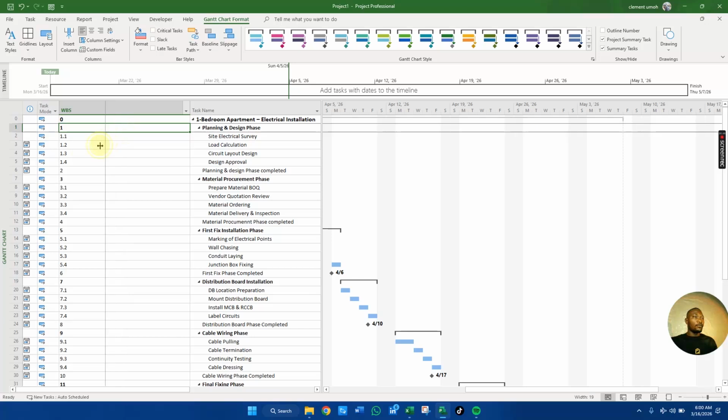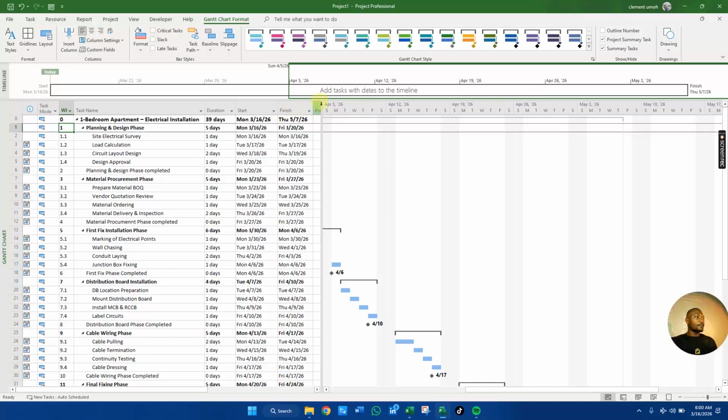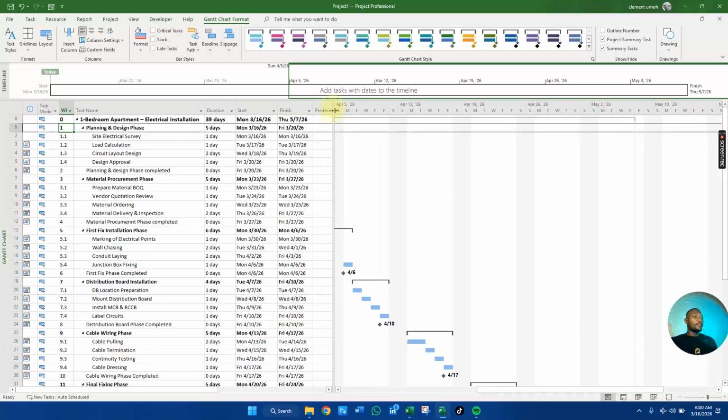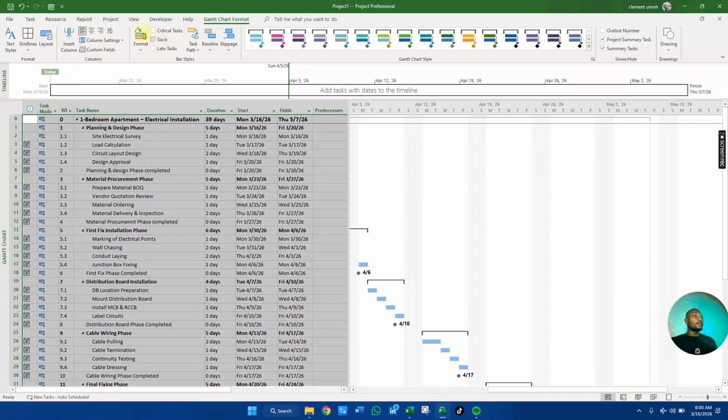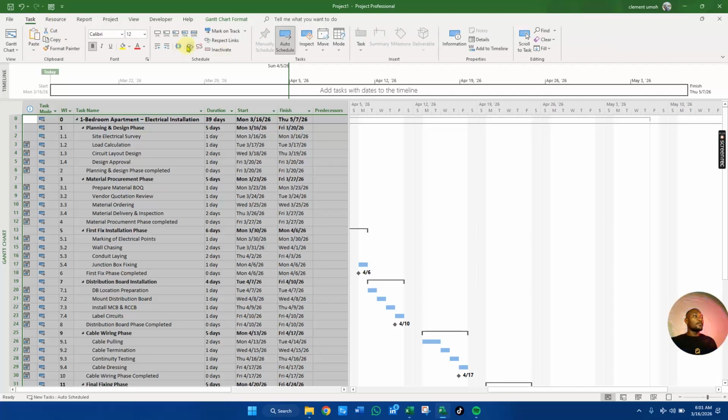Now, this is our WBS. All right. If this is our WBS, now let's link everything together. So you come here, you highlight everything, come to our tasks, then you click on this particular icon here. So everything has been linked.